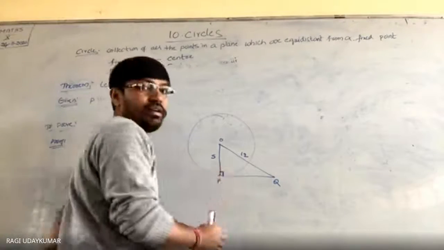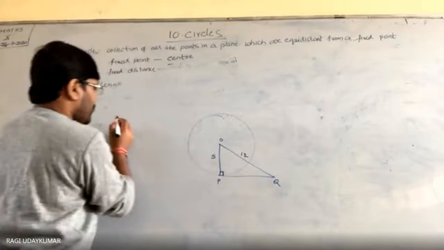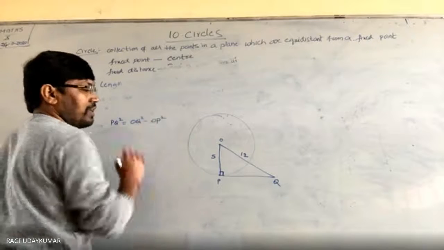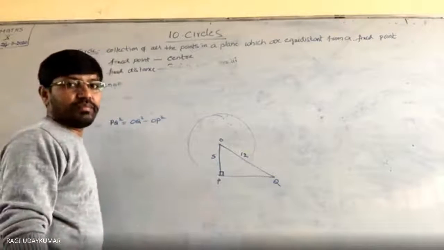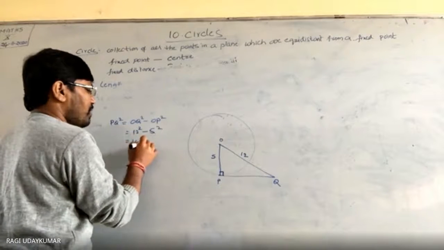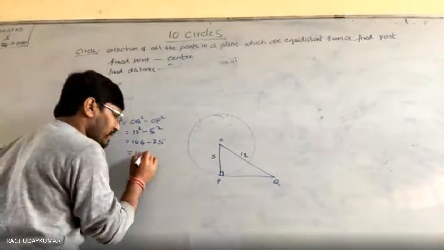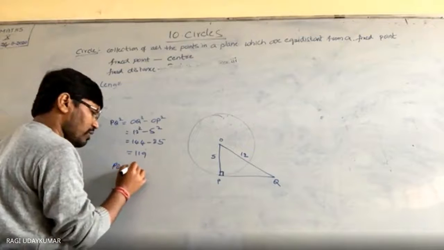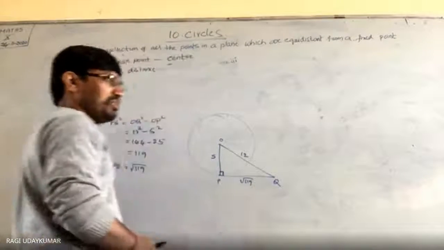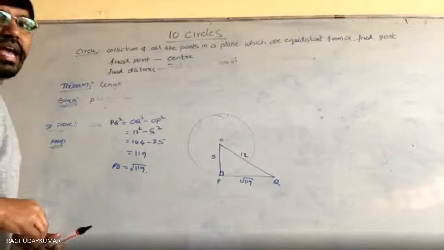This angle will be 90 degrees. Since OQ is given as 12 centimeters, by the Pythagoras theorem, PQ square is equal to OQ square minus OP square, as it is perpendicular. So we get 12 square minus 5 square, which is 144 minus 25, equal to 119. Therefore PQ is equal to the square root of 119. Most students are given 5 and 12 and write 13, and the options also have 13.